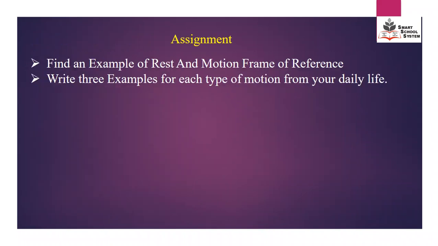Here is your assignment. Find an example of rest and motion frame of reference. Means that how the body is at rest and in motion at the same time. Find an example. Write 3 examples of each type of motion from your daily life. We discussed 3 types of motion, that is translatory motion, rotatory motion and vibratory motion. So you have to find 3 examples from your daily life.